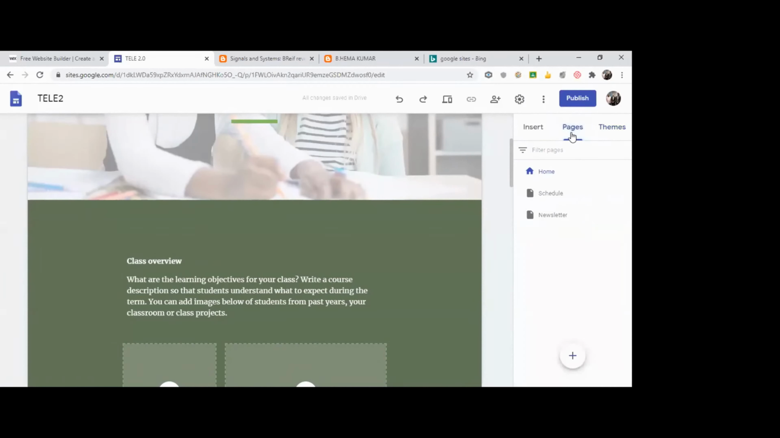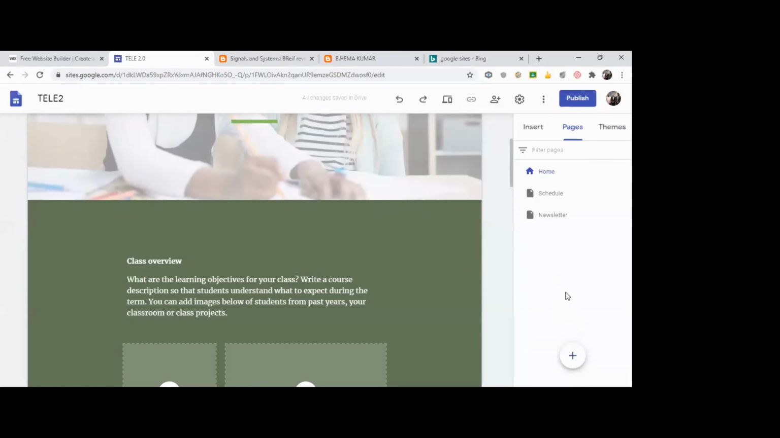The second tab, you see, is pages. As of now, we have only 3 pages: home, schedule, newsletter. Suppose you want one more page, say I want to put a contact. As soon as I move my cursor, down below you see a plus button for new. I have 2 options here. One is a new page, the second one is a new link. Not necessarily do you need to give a page itself, you can give a new link.